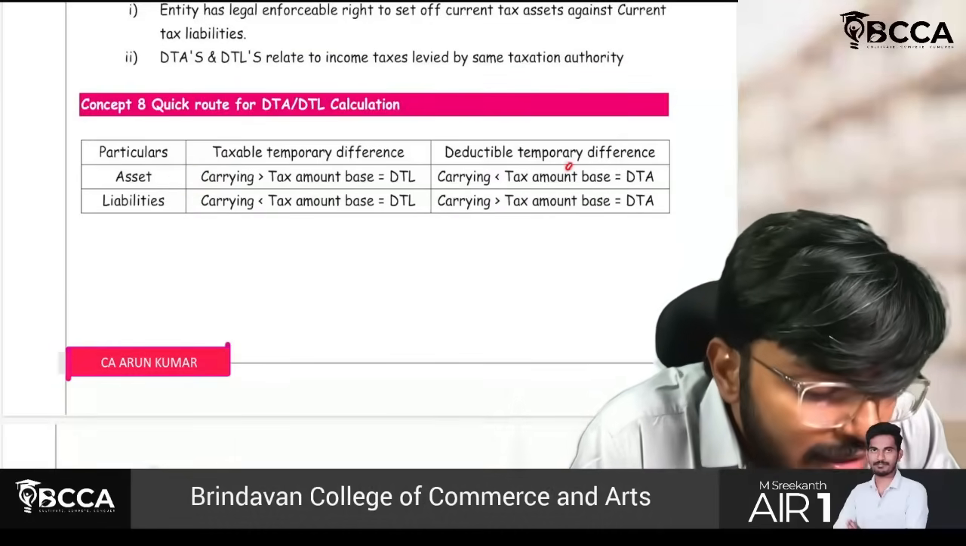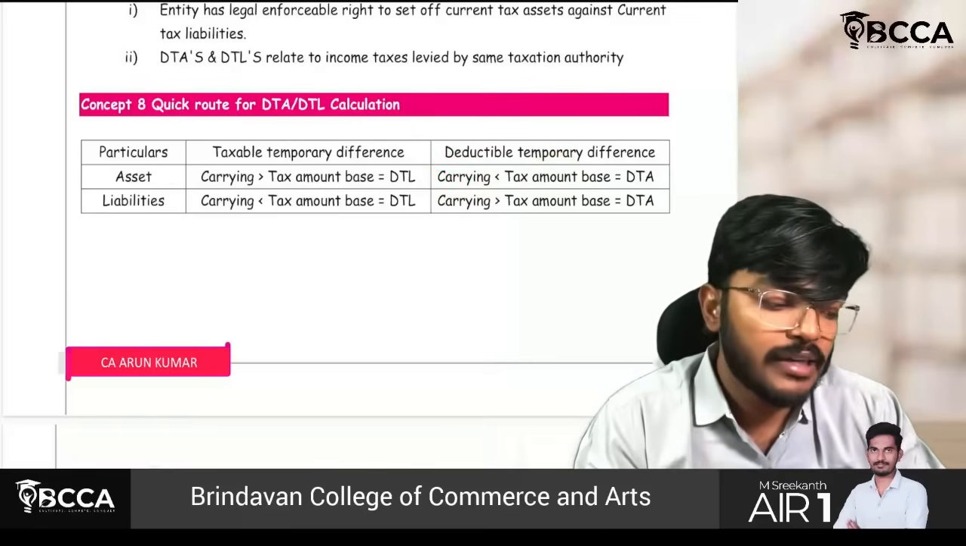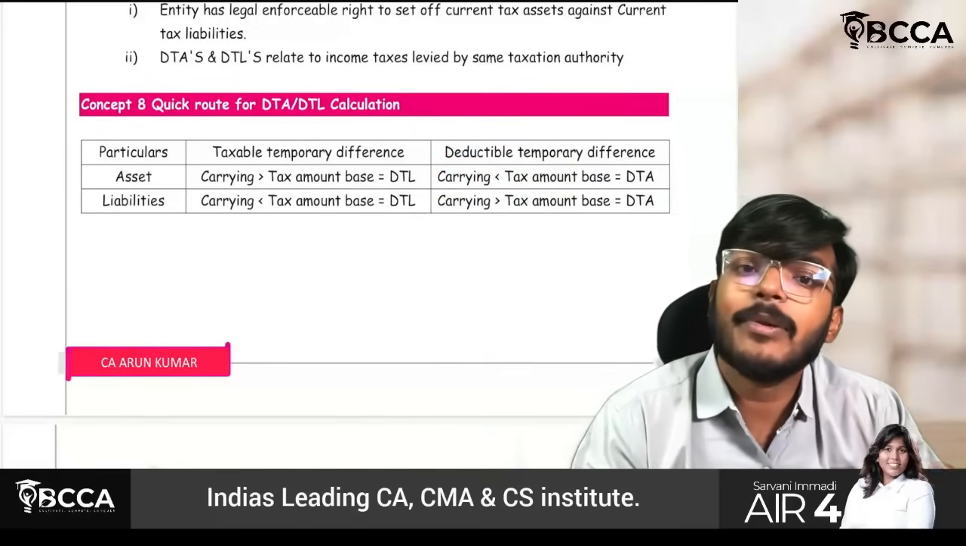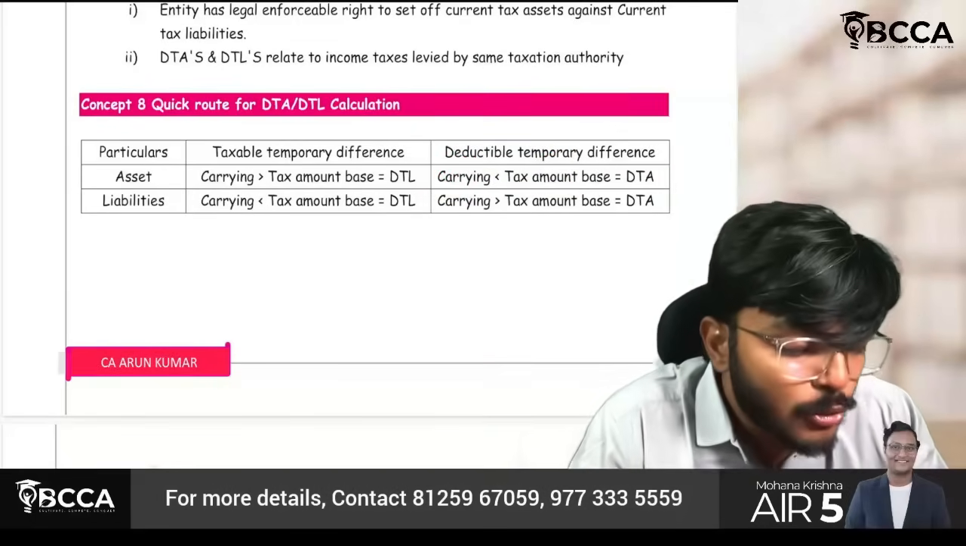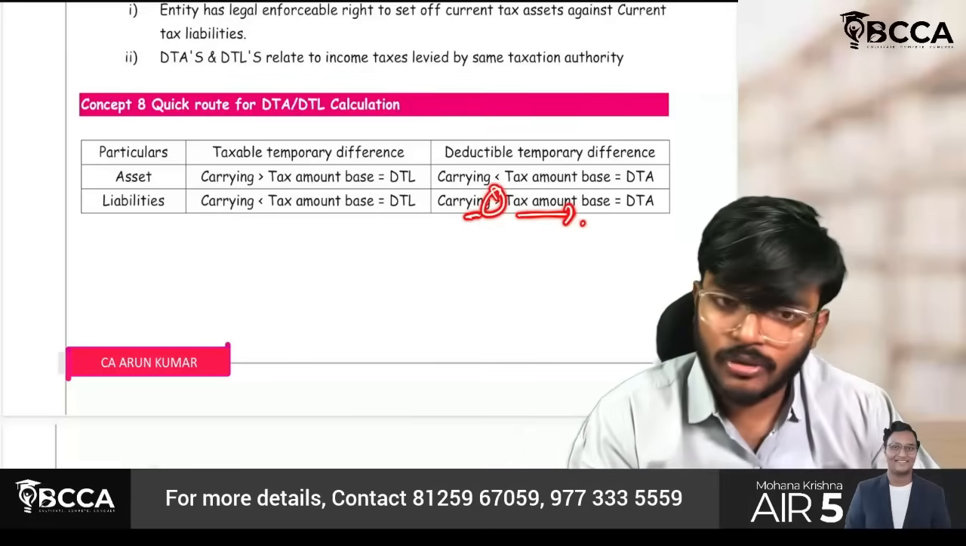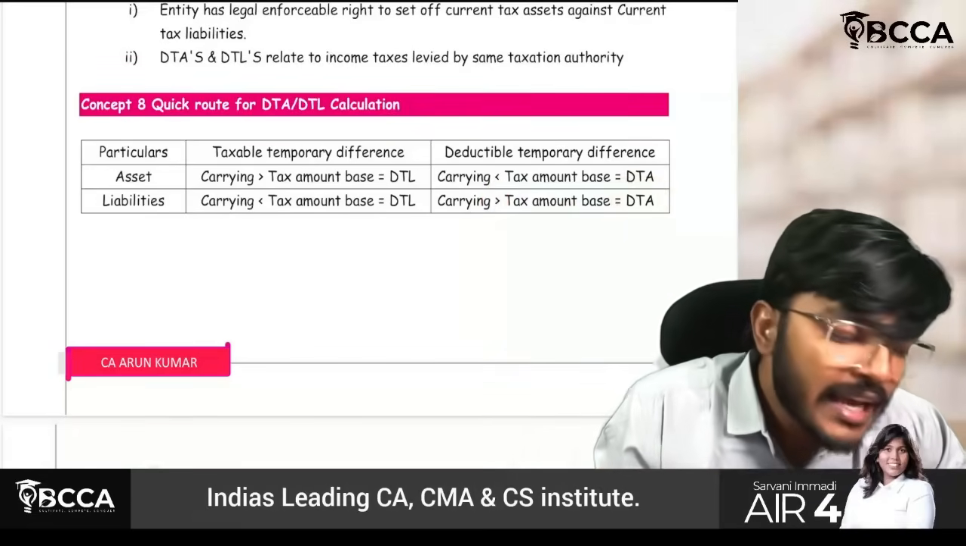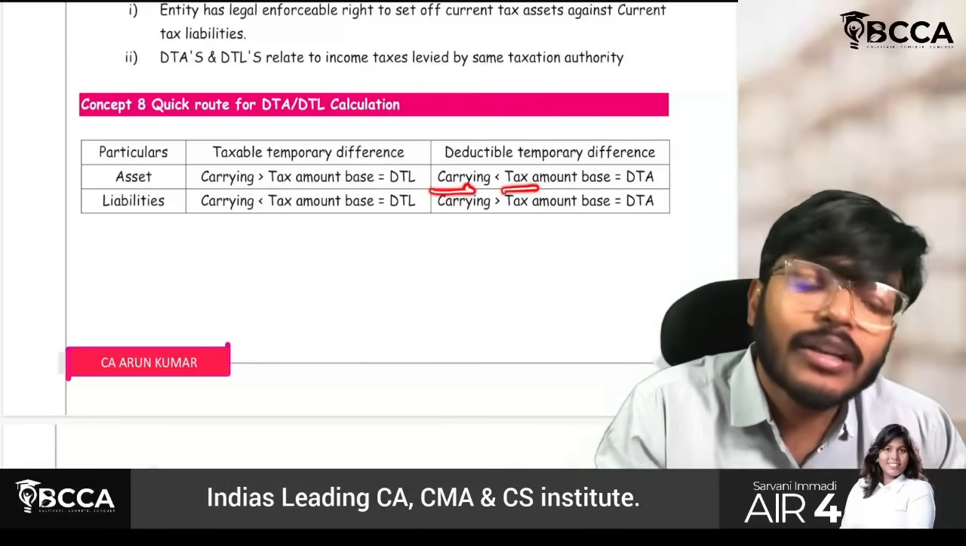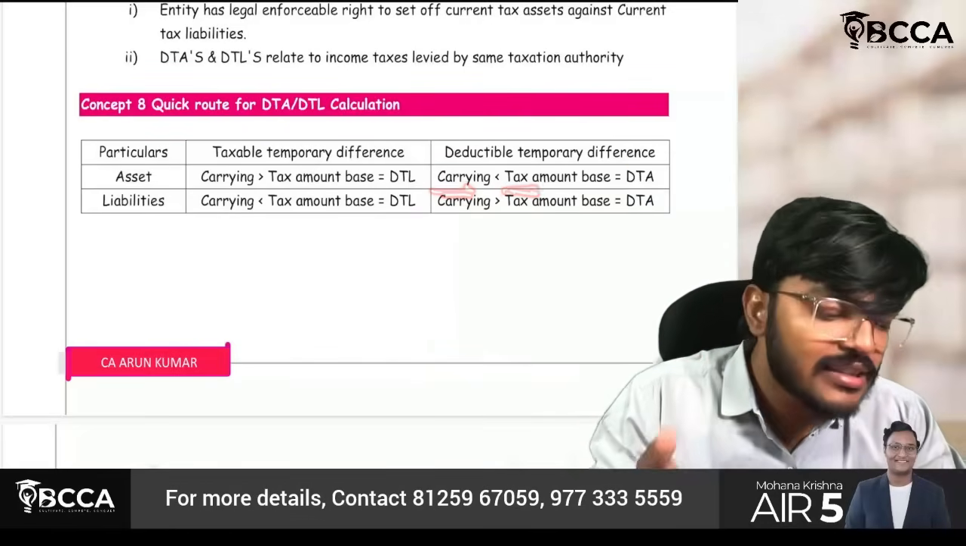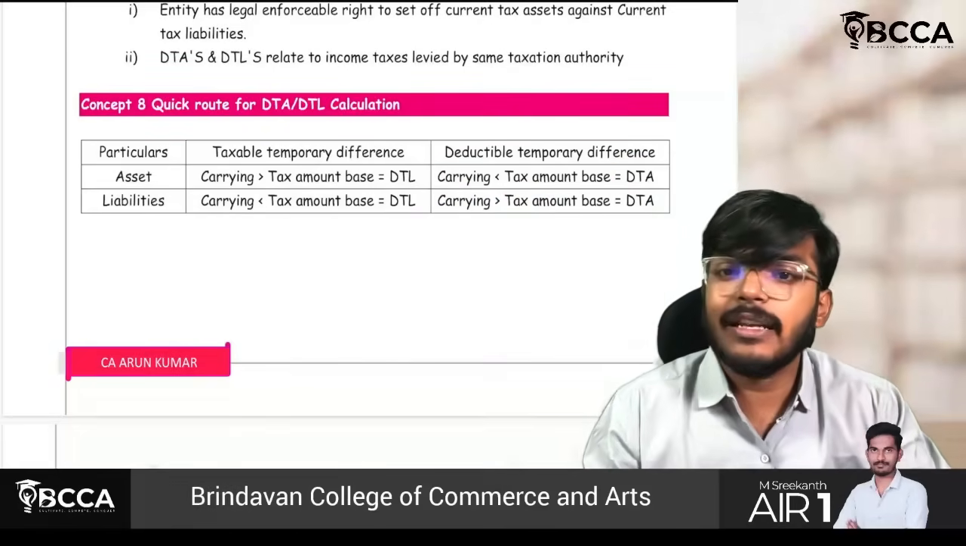If my tax base is more than the carrying amount, I have to create a deferred tax asset. For liabilities, it is exactly the opposite. If the carrying amount of a liability is more than the tax base, then a deferred tax asset. Whatever I have said is the same. If tax base is more than carrying amount, or carrying amount is less than tax base, in both cases only a deferred tax asset should be created.